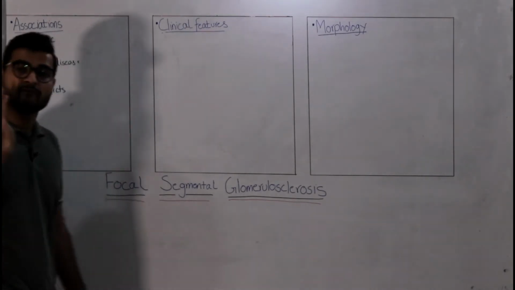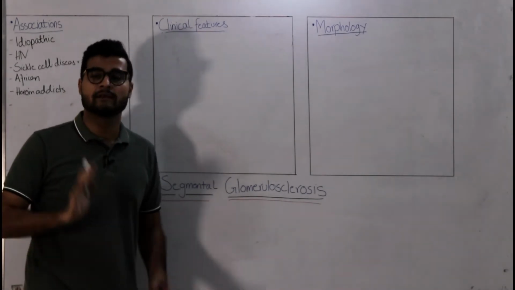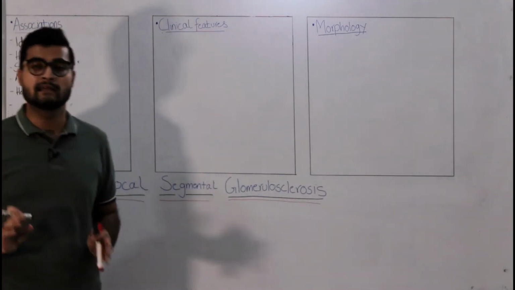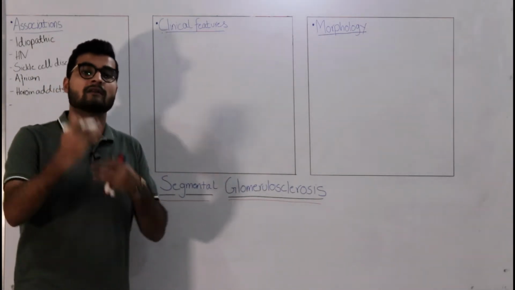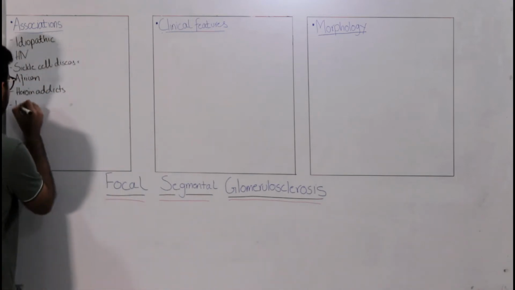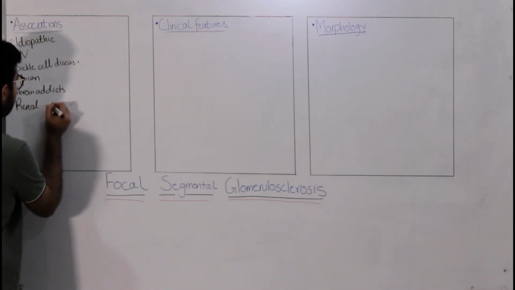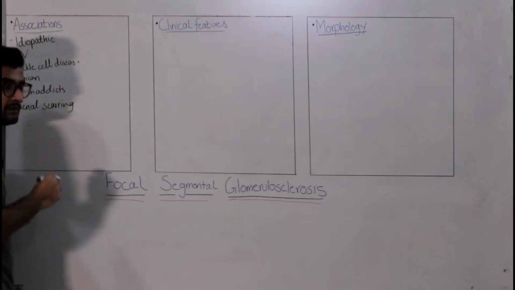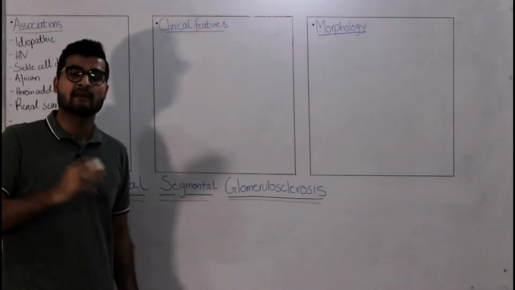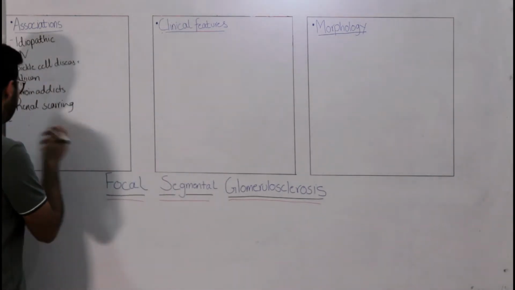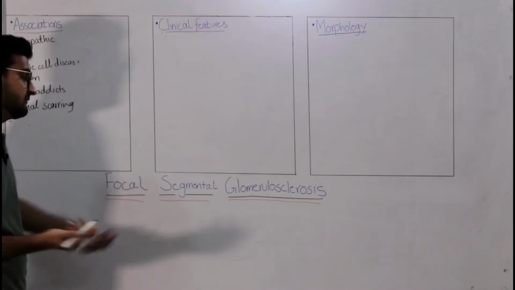Apart from that, if you have renal scarring due to any reason, you had a disease, you had pyelonephritis, anything, if you have renal scarring, on that renal scarring there are chances that you can end up with FSGS. So any pre-existing renal scarring will be a risk factor. Apart from this, if you have renal agenesis, if you have renal ablation, if you have reflux nephropathy, all of these are risk factors of developing FSGS.